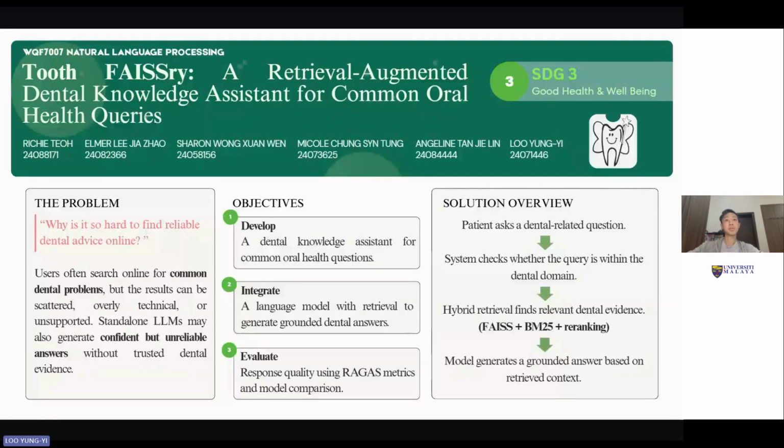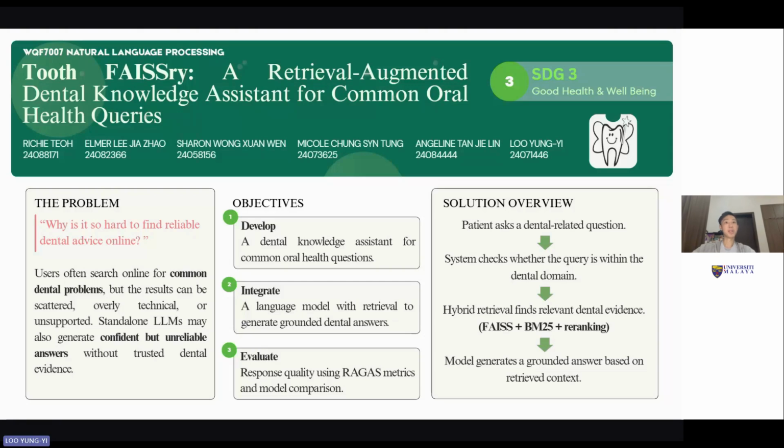For the last few years, we talk about generative AI, writing poems, generating pictures, but the promise of AI, the multi-billion-dollar shift, is when it starts solving fundamental human problems like health. My incredible team, Richie, ELMER, SHARON, MICOLE, ANGELINE, and myself, Yong-Yi, have been looking at Sustainable Development Goal 3, good health and well-being. We realize there's a massive disconnect in how people access basic critical health information. Let me show you. We call it the tooth fairy.